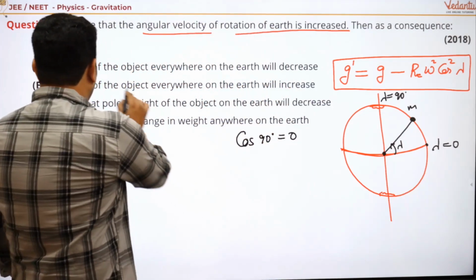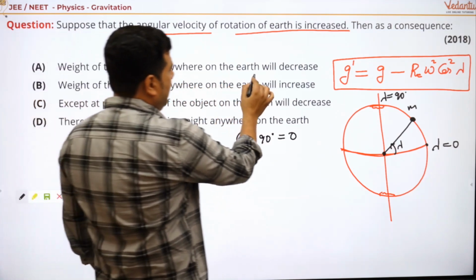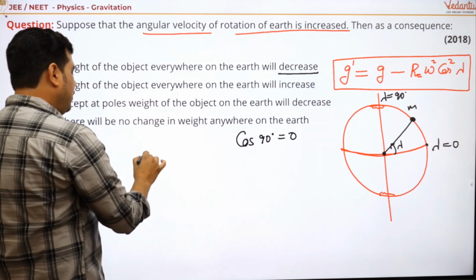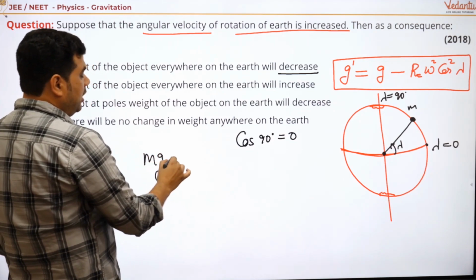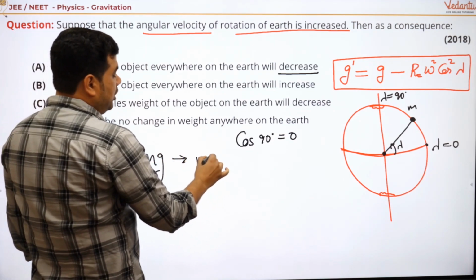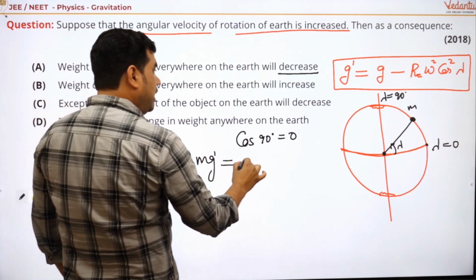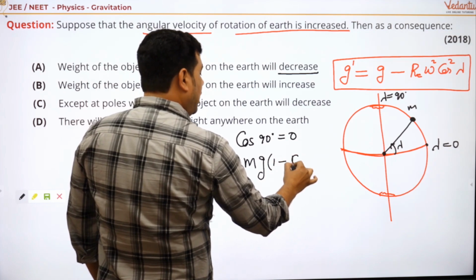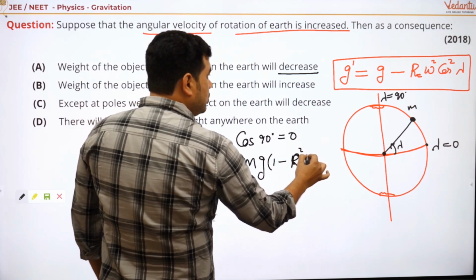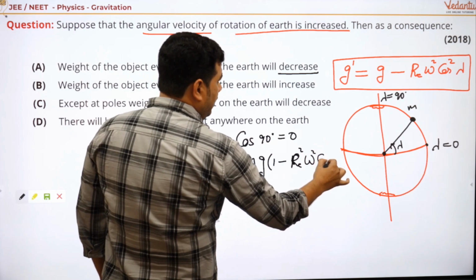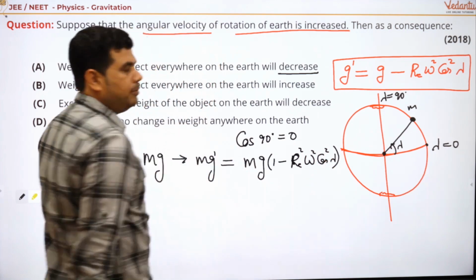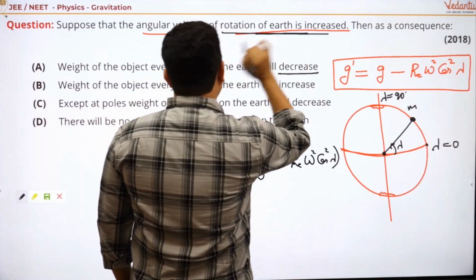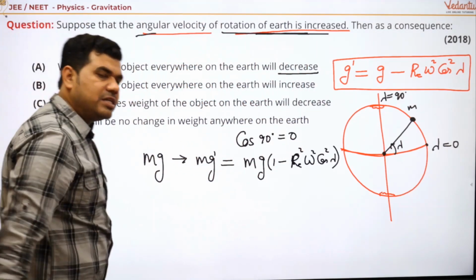Now the question is, will the weight of the object everywhere on the earth decrease? What's the weight? Weight is mg. Now we can say mg', and that mg' is mg times (1 minus R_E ω² cos² λ / g). And what is the effect? The angular velocity of Earth's rotation increased.